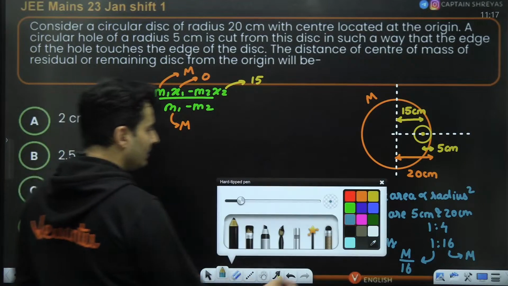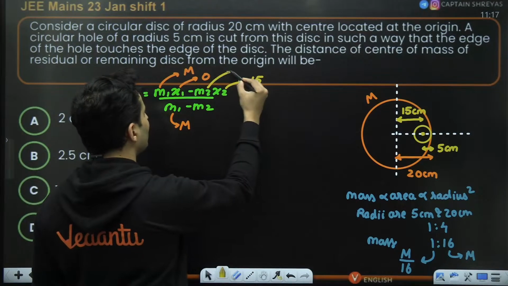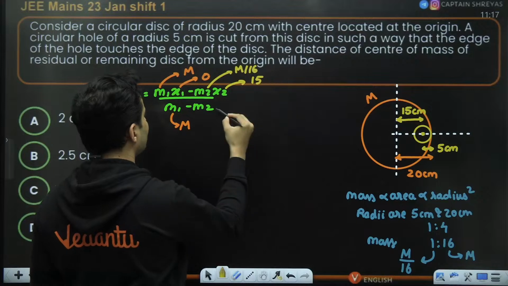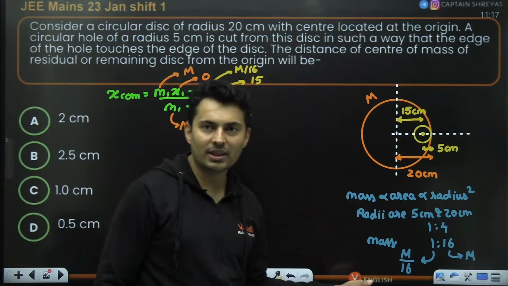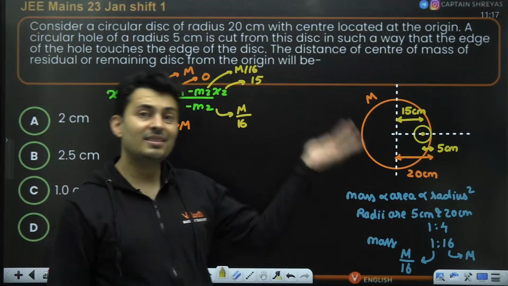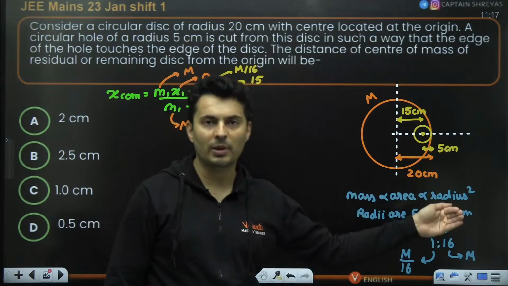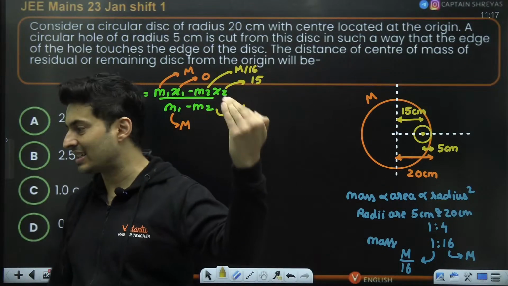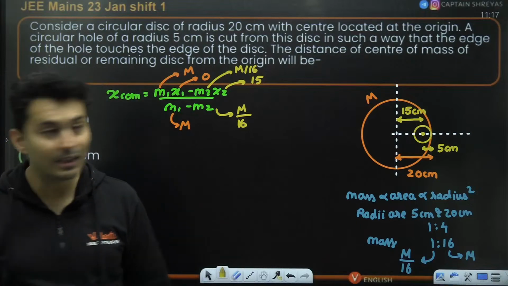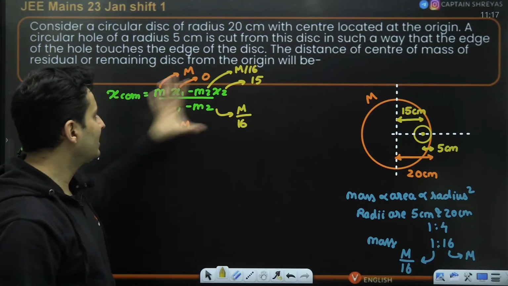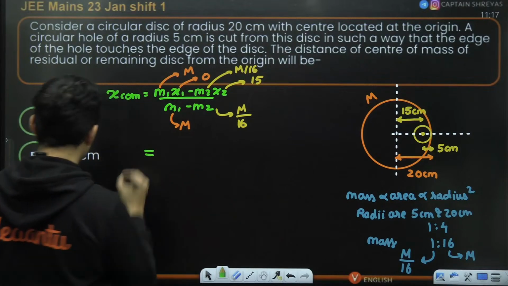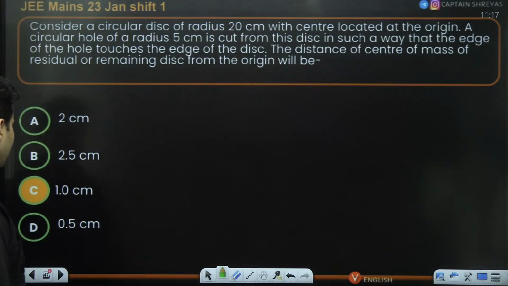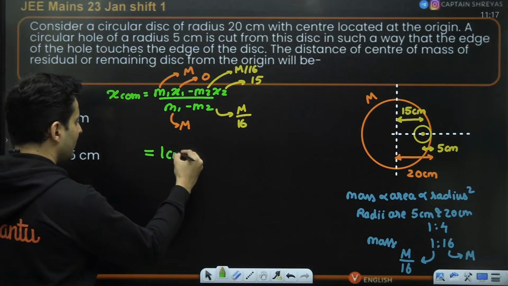So, hence, this particular m2 which you are seeing will be m by 16, because 1/4 radius means 1/16th of the mass, since it is square proportional. Square of 1/4 is 1/16th. Hence, 1/16th will be the mass. Just substitute this and you will get the answer. Substituting this, you should get the answer as 1 centimeter.